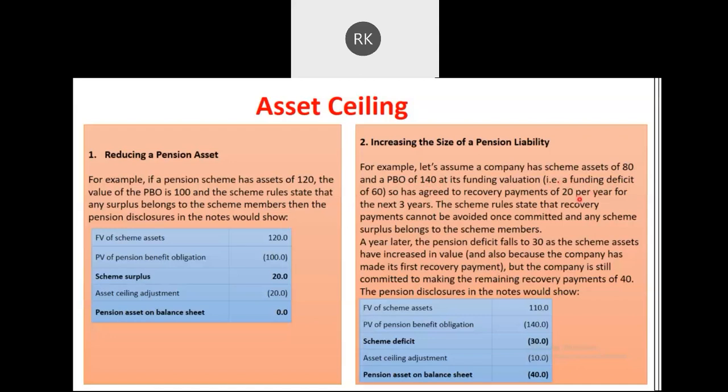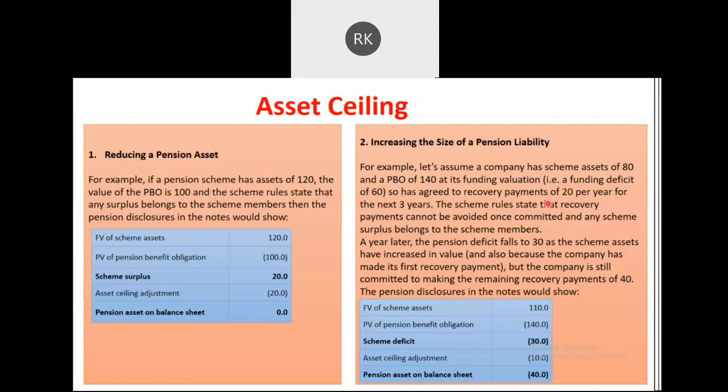We are fine with it because, as I mentioned, there are no hard rules as to how much you have to contribute every year. It depends upon the discretion of the company as to how much they want to contribute. Moving further, they agreed to 20 rupees per year. The scheme rule states that recovery payments cannot be avoided once committed. So if they have committed this contribution of 20 rupees, they can't avoid it, even though my asset exceeds the liability, because they have committed. This is what the scheme says.